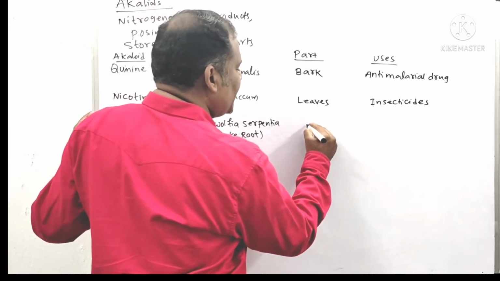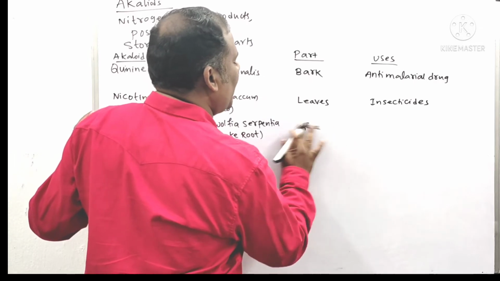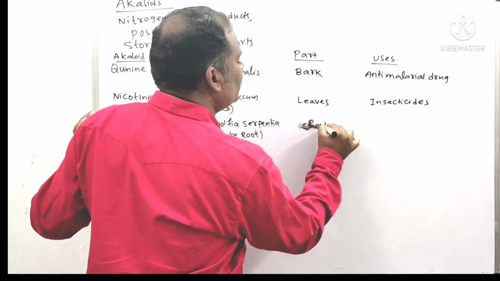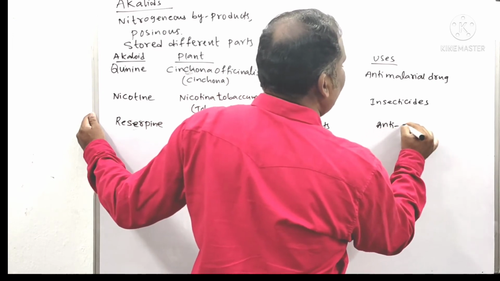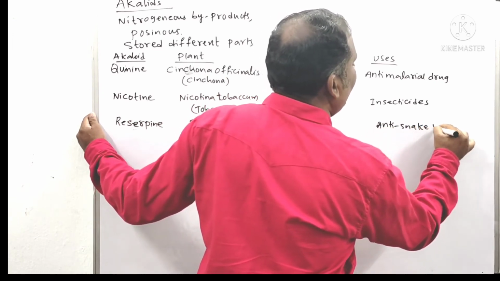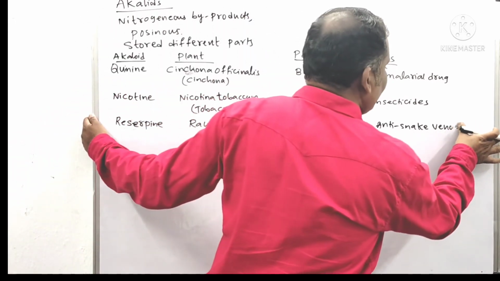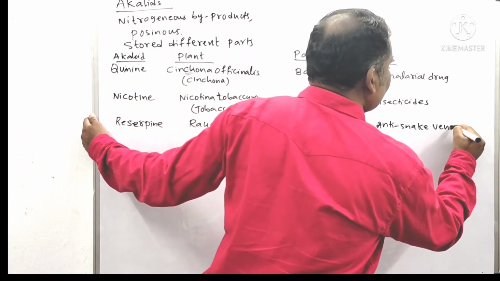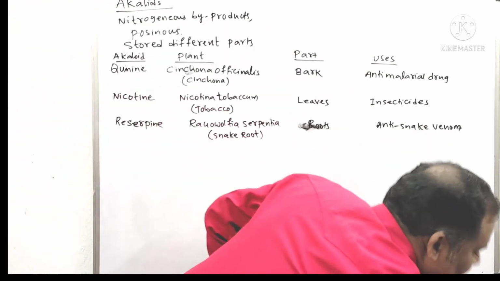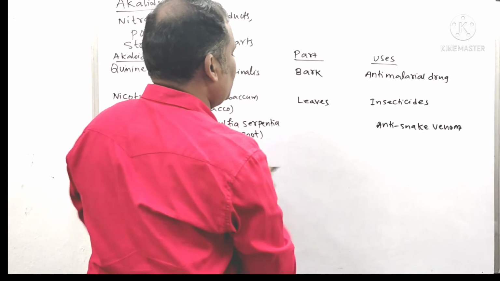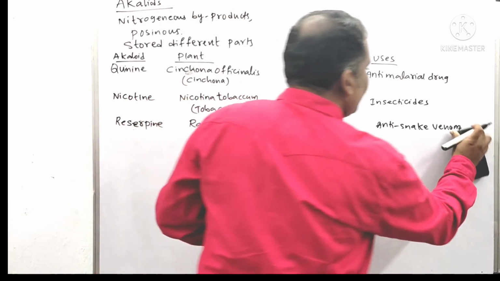It is obtained from the roots of this plant, and it is useful as anti-snake venom, to protect against snake bite.